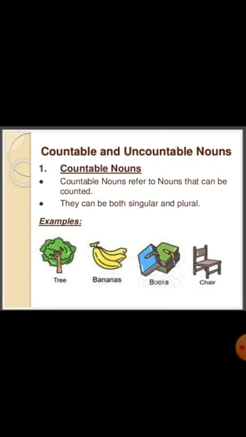Countable and uncountable nouns. Countable nouns. Countable nouns refer to nouns that can be counted. The things that we can count. Like five senses, we can count a few things. That is called countable. Like pencil, apple, train, clock. That can be counted. They can be both singular and plural. They can be singular also and they can be plural also. For example, tree, bananas, books, chair.